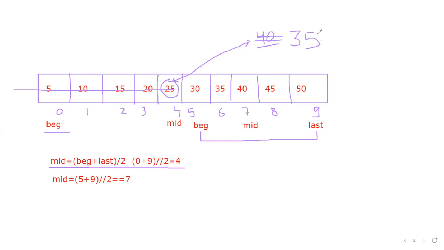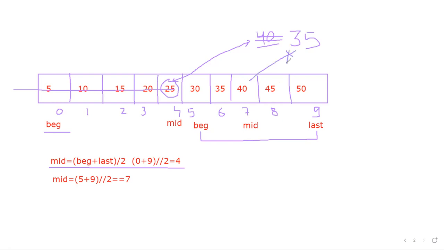The first step will be the same. It will run towards the right. After that, it will divide and go to the 7th position, and it will run towards the left. Let me explain from my side. First, I will compare 40 with 35. So no exact match, है ना?